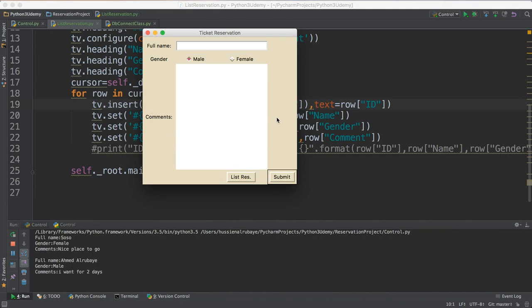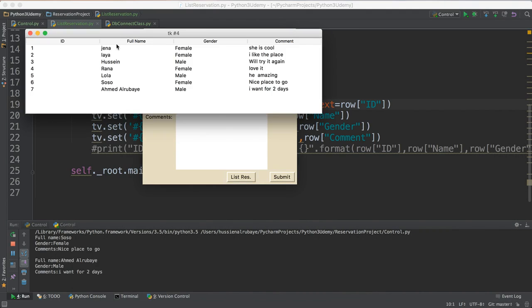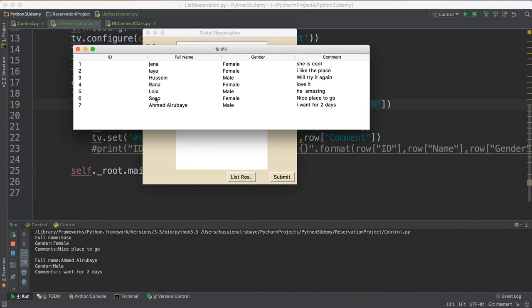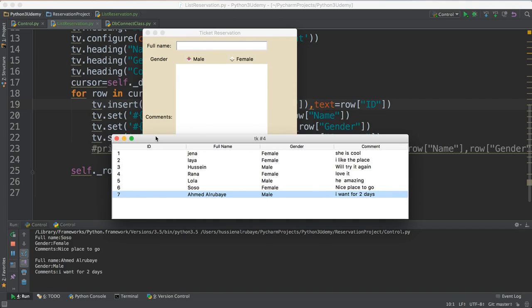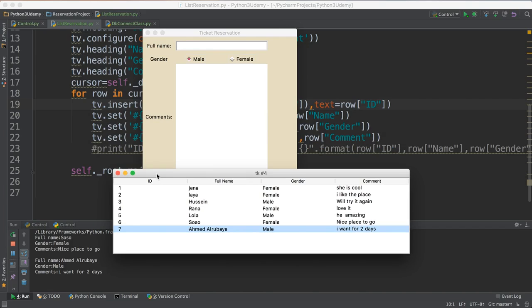And also there is a button. When he clicks list, he will see all the reservations that are already done. Like for example, he did male, he wanted for 4 days and everything. So yes, this is what we will do by the end of this section. So let me start video by video.